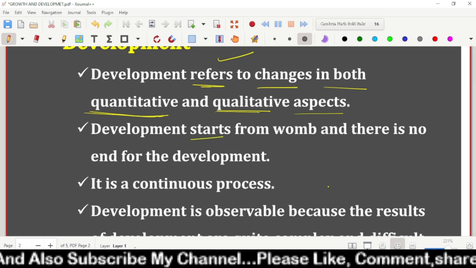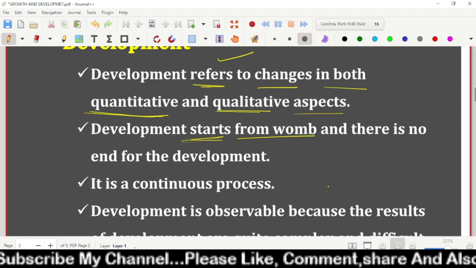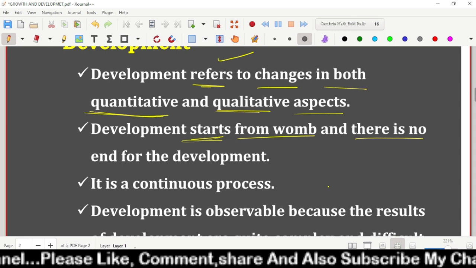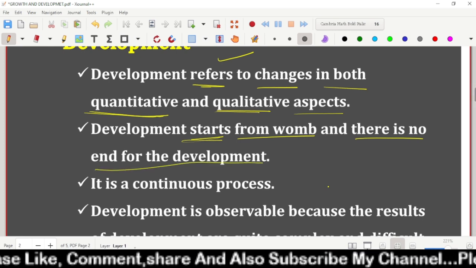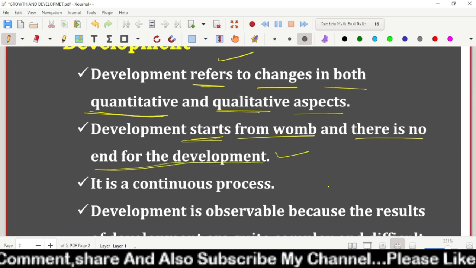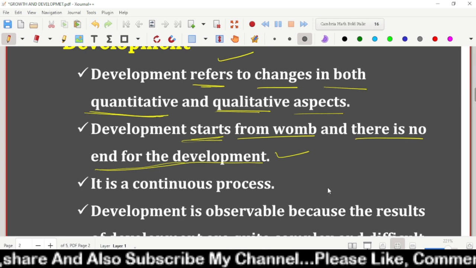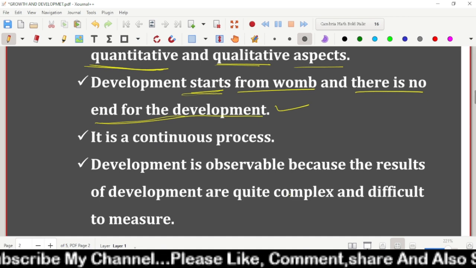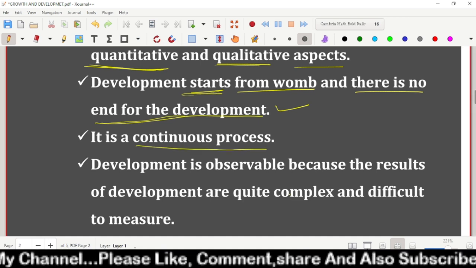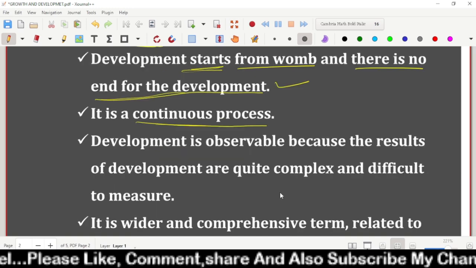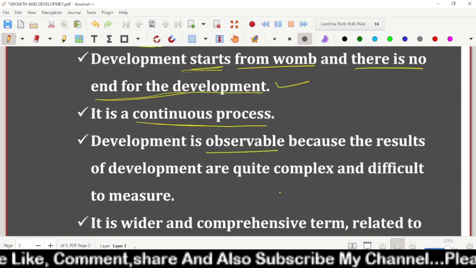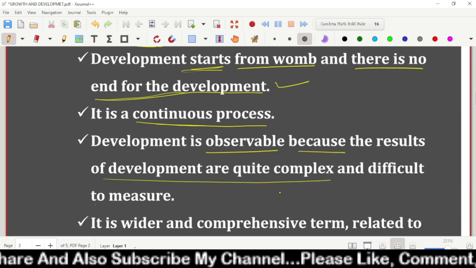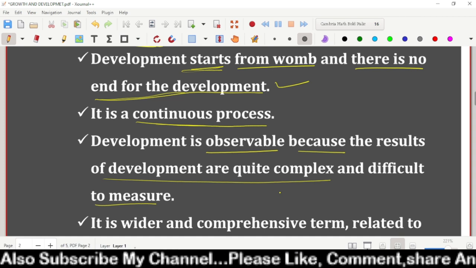Development starts, see here, development starts from the womb. Womb means in the mother's stomach. From when the child is there, development starts. And there is no end for development. Till death the development takes place. It is a continuous process. It is a continuous process throughout life. Development is observable. We can observe the development because the results of development are quite complex and difficult to measure. But we can't measure the development, but it can be observable.